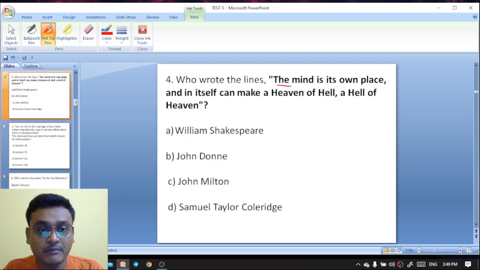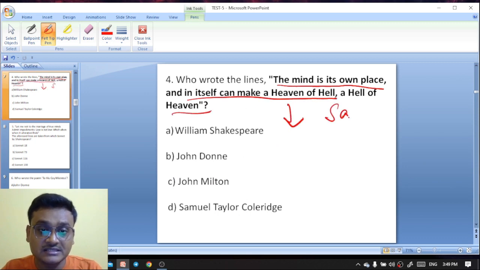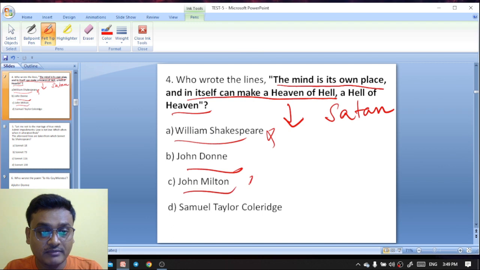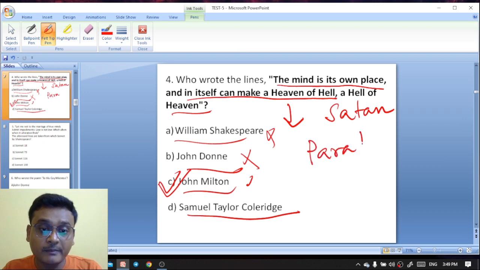Who wrote the lines: The mind is its own place and in itself can make a heaven of hell or a hell of heaven? These lines are actually spoken by Satan. The options are William Shakespeare, John Donne, John Milton, then we have Samuel Taylor Coleridge. So it is John Milton, in John Milton's Paradise Lost, Book 1.